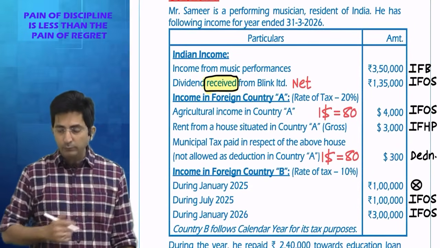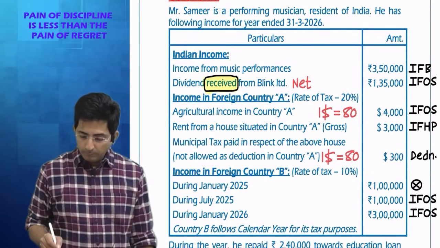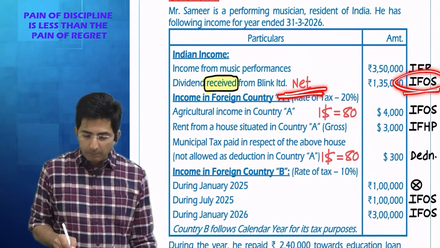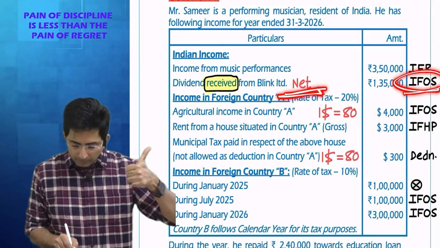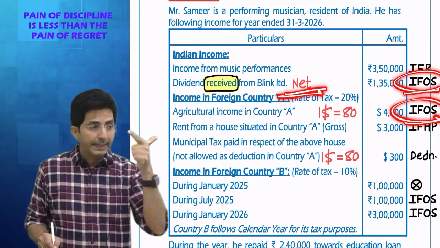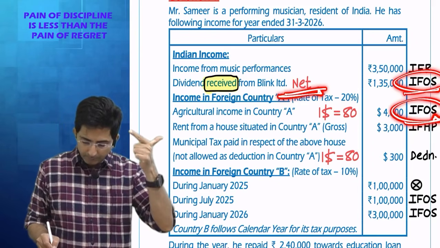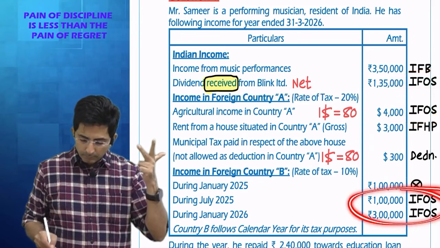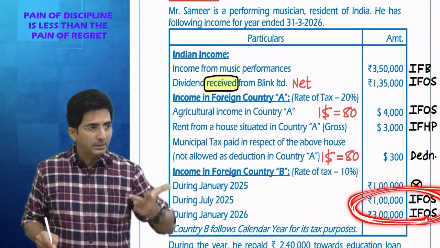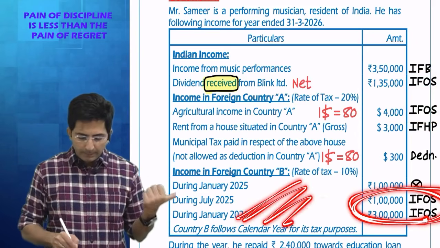Tell me what items we have in IFOS. We have dividend which was given net, but we will take gross. Count one dividend, then agriculture income is there. Second, agriculture income. Then there were some general incomes coming from country B. Why am I saying general? Because the name of the income was not given.